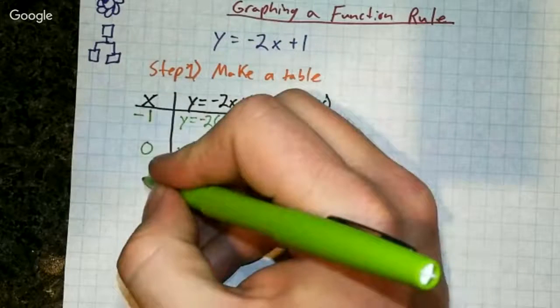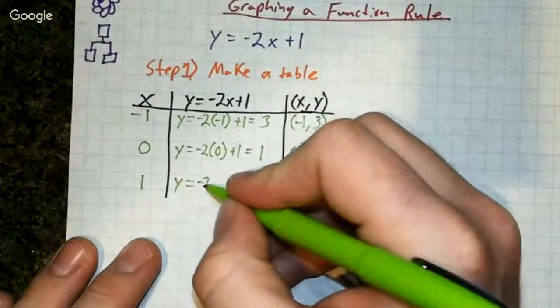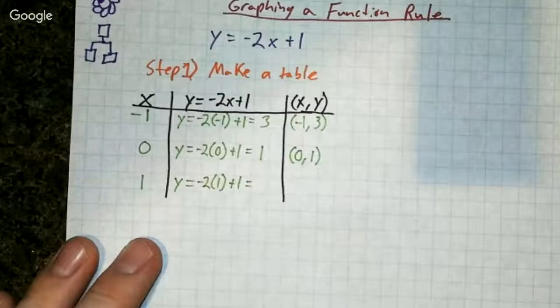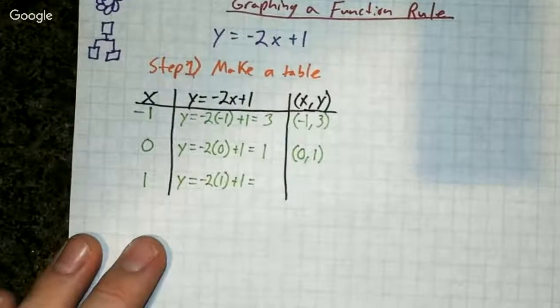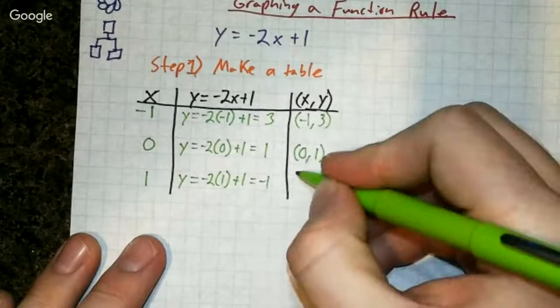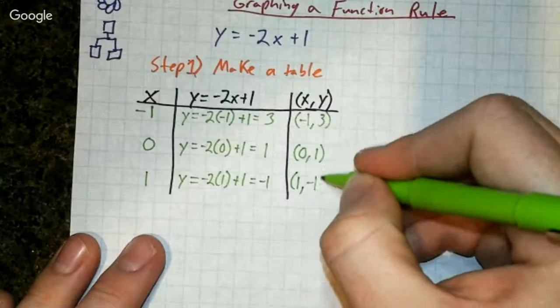Let's go ahead and go to the number 1, which is also easy. A positive number now. -2 times 1 plus 1. -2 times 1 is going to be -2. -2 plus 1 is going to be -1. So now when my x value is 1, my y value is -1.